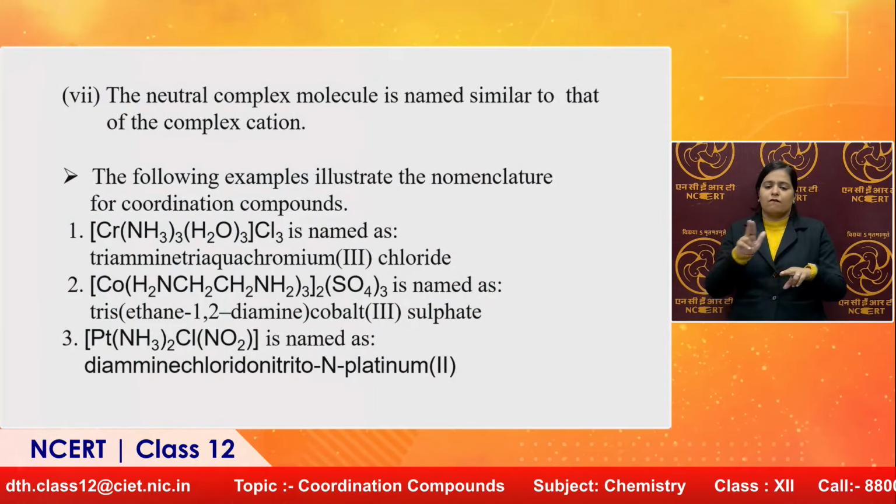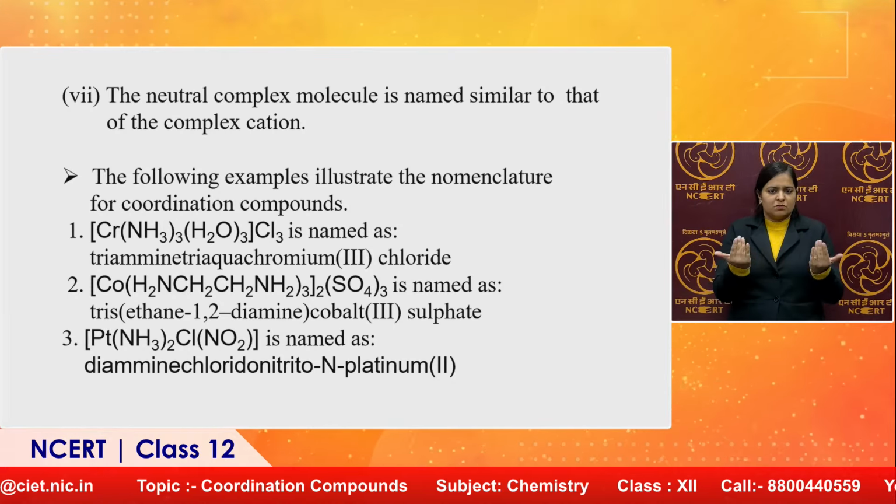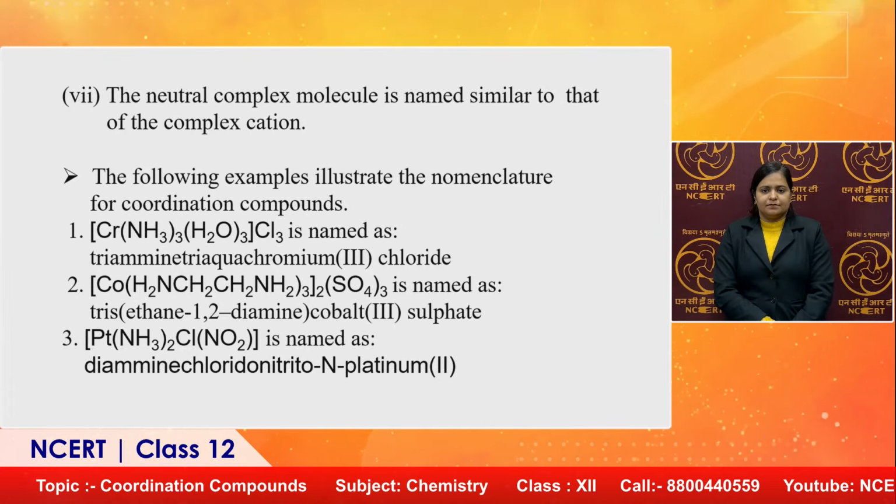If the IUPAC name is given, we have to write the formula of the complex. By practicing, that is very simple, and we can write from both sides: if the complex formula is given, we can write the IUPAC name; if the IUPAC name is given, we must be able to write the formula.